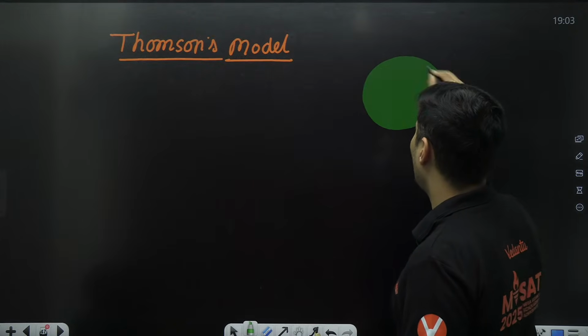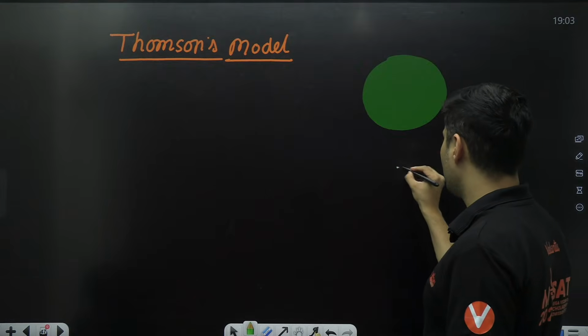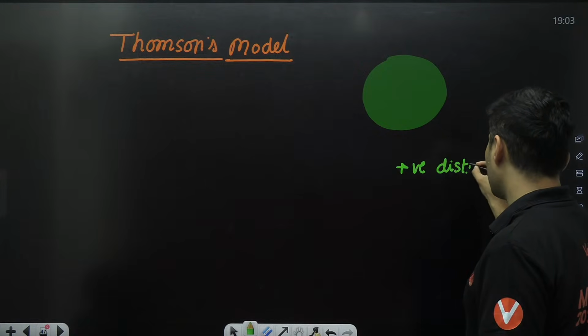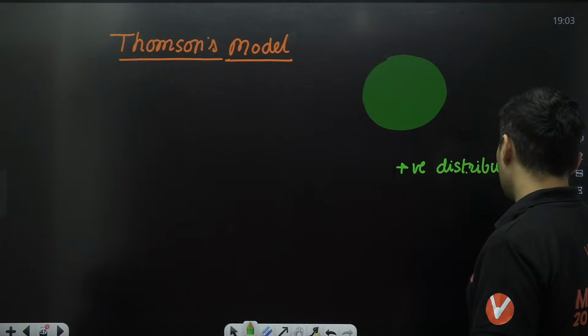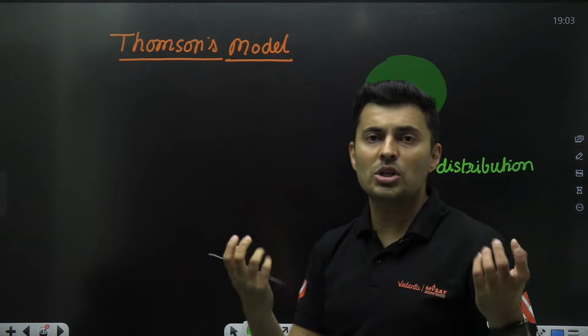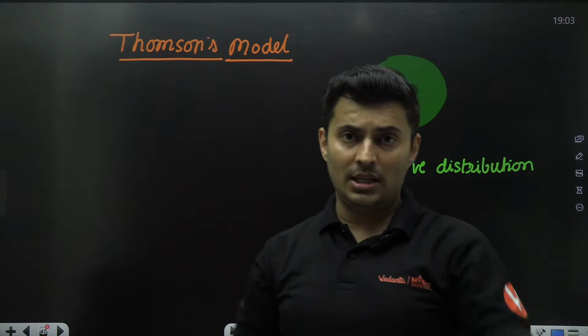It's like a cake or a watermelon. There is a positive distribution of charge, and if it's a positive distribution of charge, then the positive will repel and fly out everywhere.